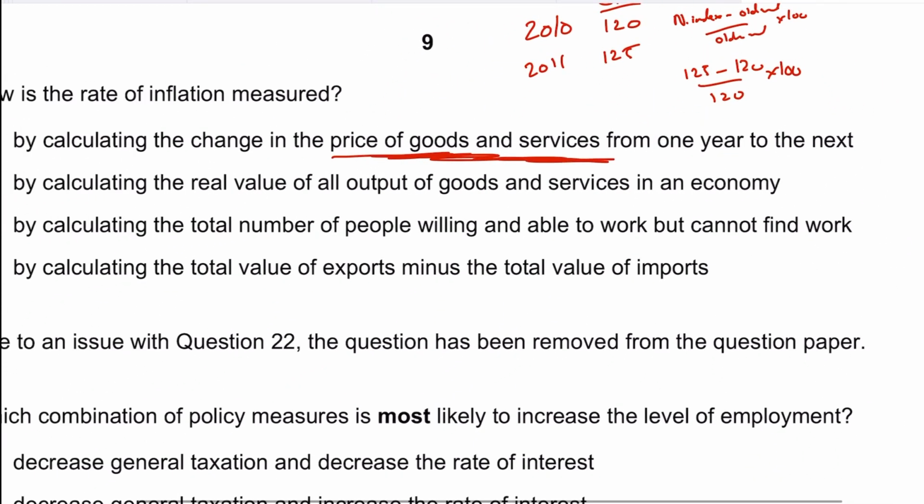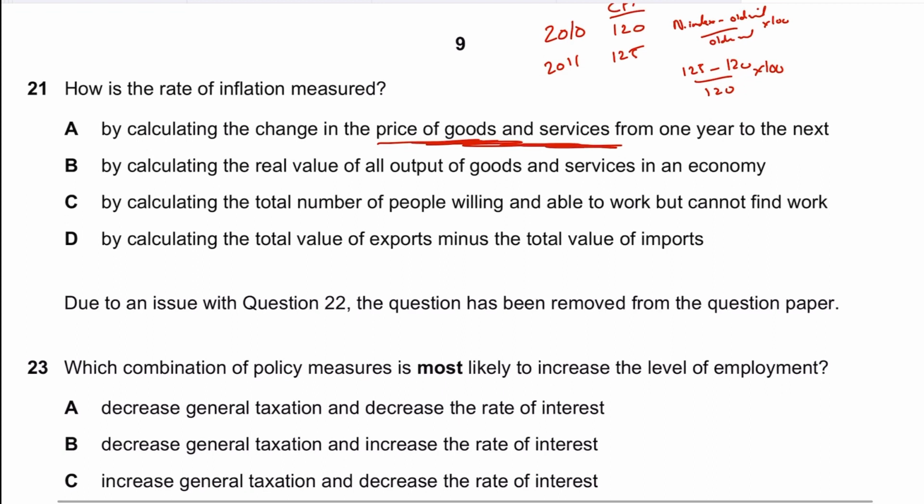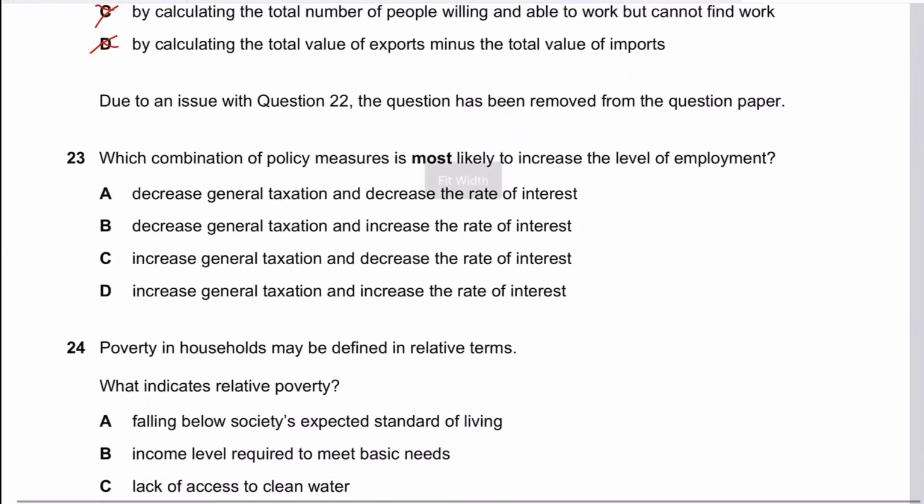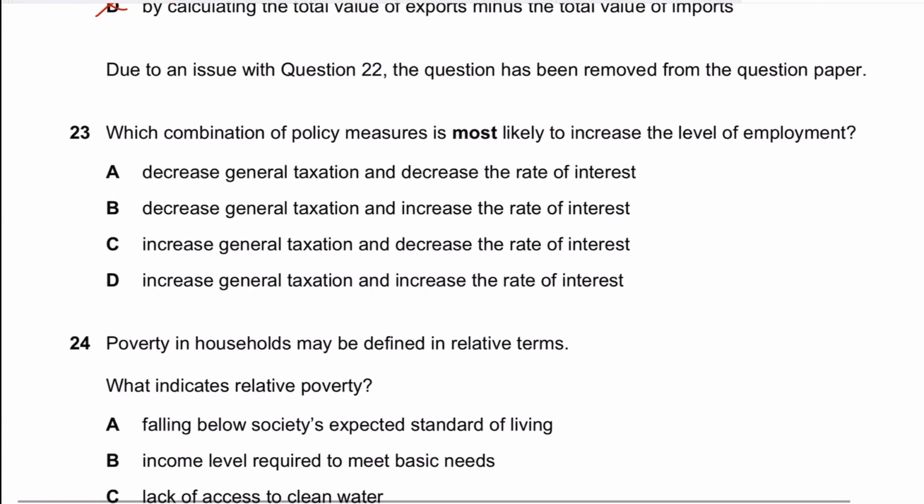Anyways, obviously B is not the answer, because you're not calculating the real value of output. Neither do you calculate the total number of people willing and able to work, nor the total value of exports. So A is the answer. Even if you didn't know the answer, but you know that B, C, and D are incorrect, you could still mark A as the right answer. Question 22 was actually removed for some reason. Maybe it was out of syllabus or whatever.